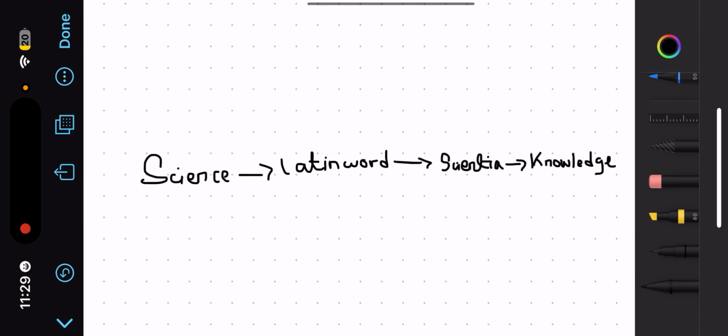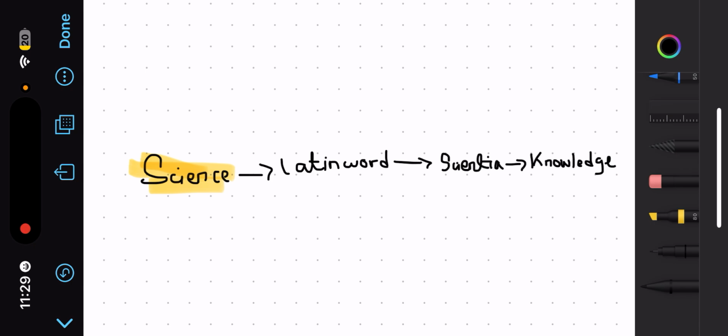So science is a Latin word, and the Latin word was scientia, and knowledge is the meaning of scientia.